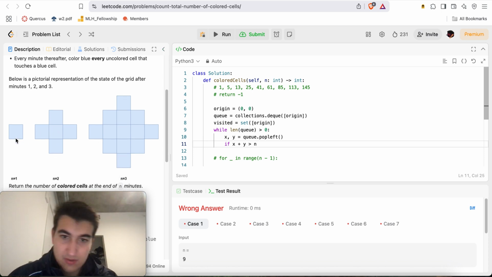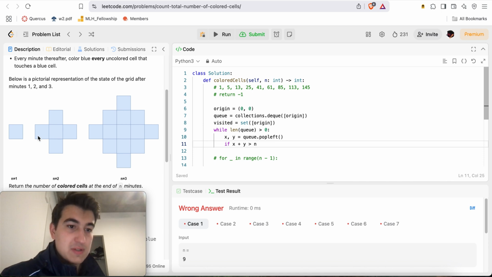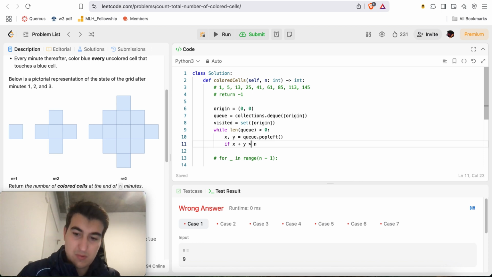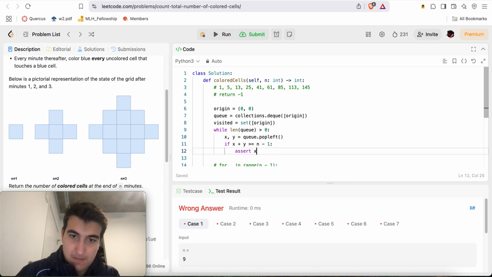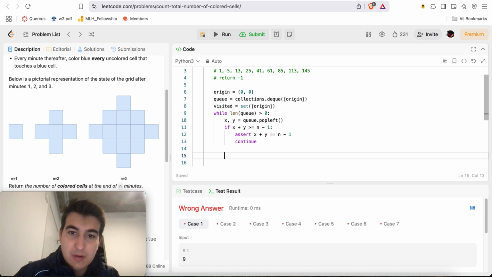So like here, like 0, 0, or here it'll be 1, 0. Or 0, 1. Right.